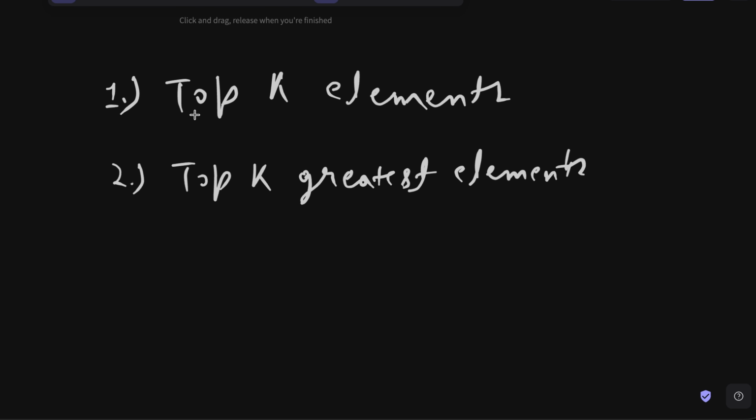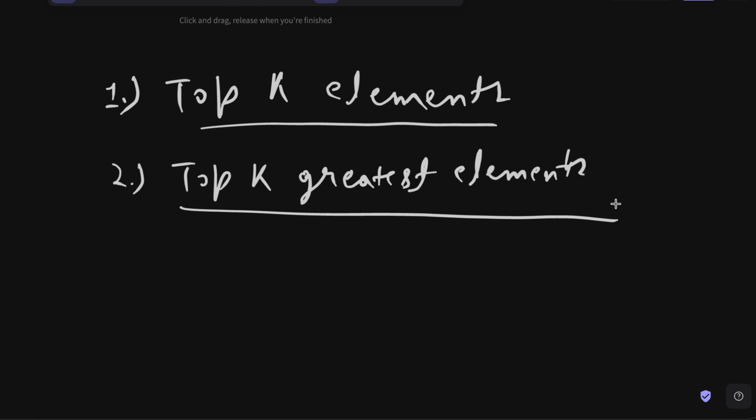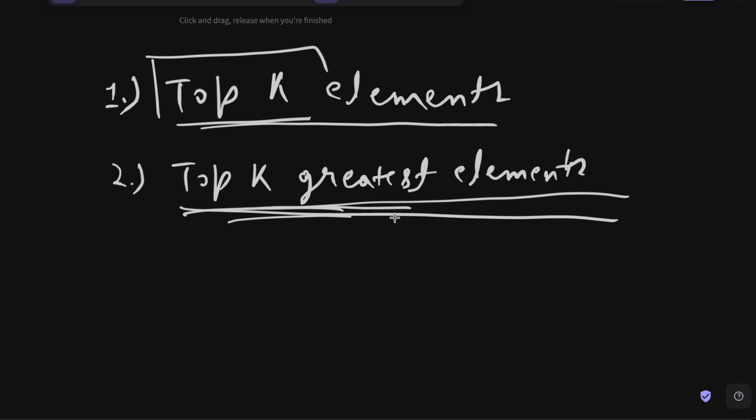Now, one tip that I want to give you is that you will use the heaps or priority queue for these kind of questions: the top k elements or the top k greatest elements. Basically, you will have a condition and you will have to find the top k or the most important k elements from the given elements for that particular condition. And there you will use the priority queue or minimum or maximum heap depending on the question. I have already created videos in which I am solving these kind of questions with the help of priority queues. So please watch them if you want to get a greater understanding of it.